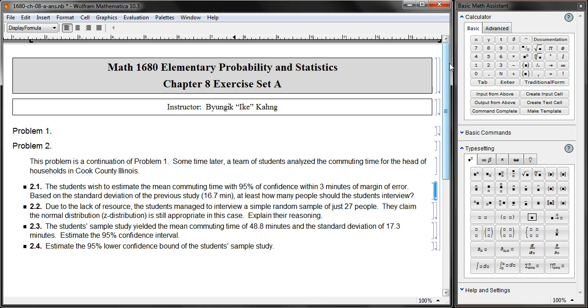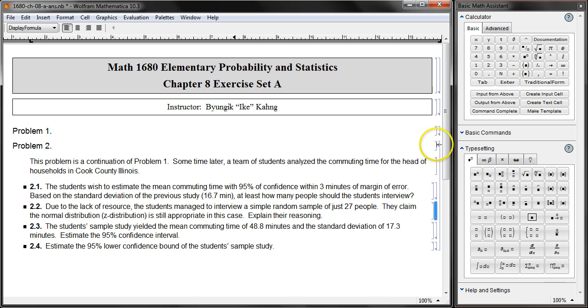Let's see, do I have enough time to move on to the next? Let's go, 2.2. Due to the lack of resources, the students managed to interview a simple random sample of just 27 people. Oh, we needed 120 people, but they ended up with just 27 people. But they claim the normal distribution is still appropriate, still okay. Explain their reasoning. Oh, wait a minute.